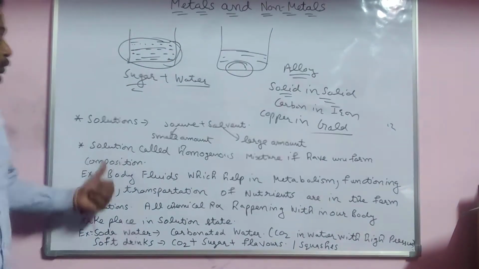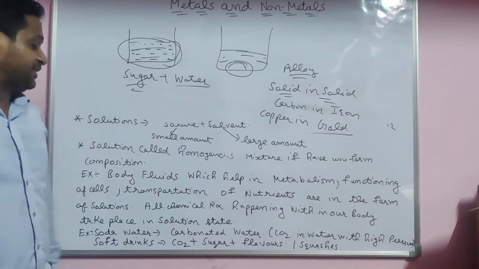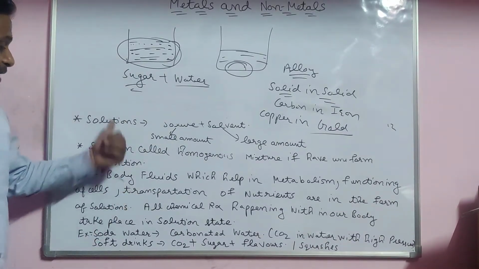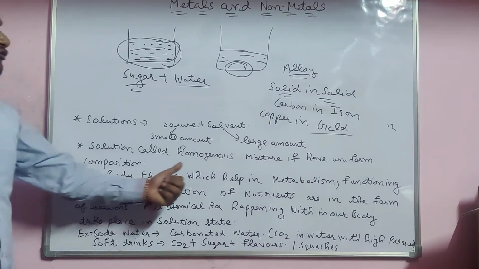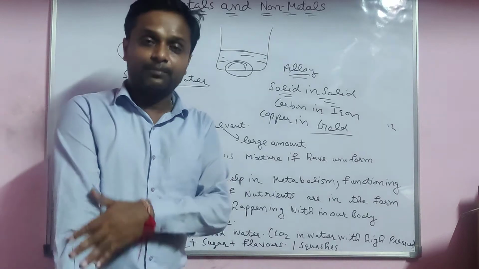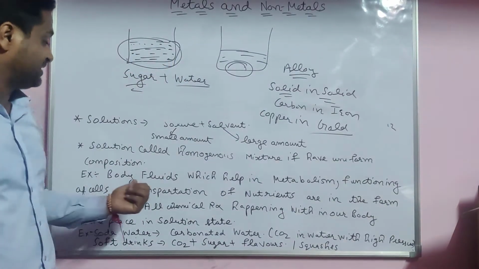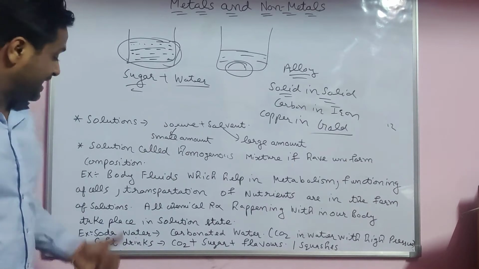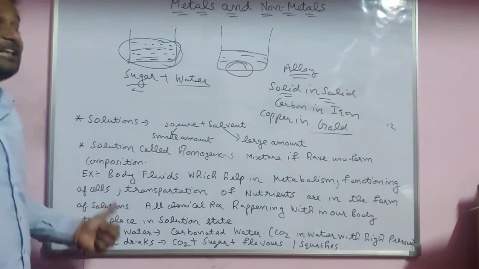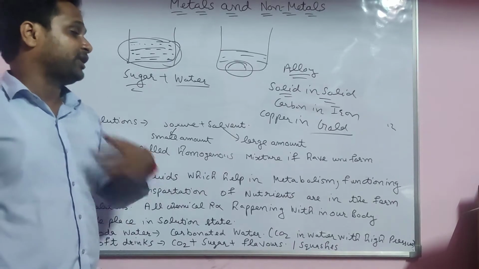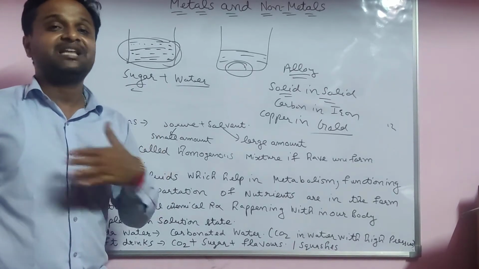Solutions are called homogeneous mixtures if they have uniform composition. Already explained. Example of a solution: body fluid, which helps in metabolism. The body has fluid, blood is there, which helps in metabolism and proper functioning of the cells, and transportation of nutrients and food with the help of blood only.